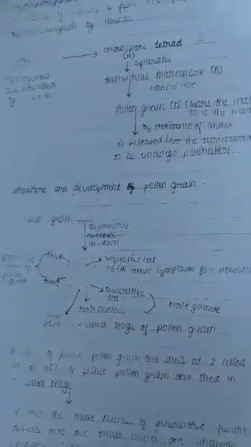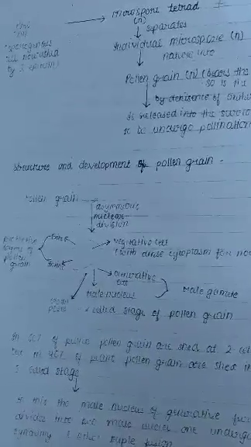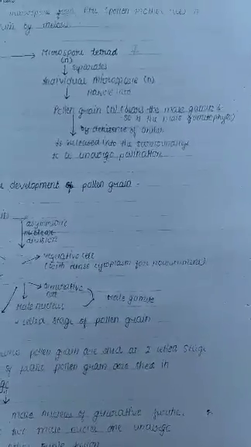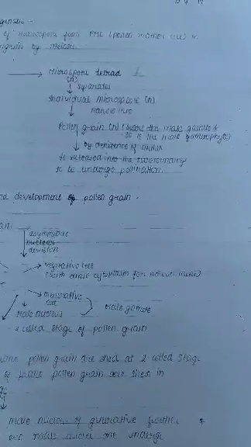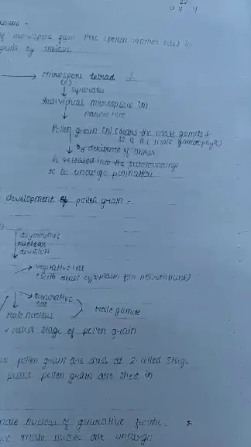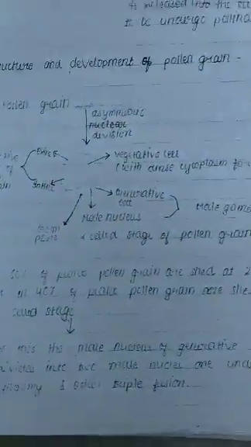Mostly it is asked in competitions at how many cell stages pollen dehisces: the two-cell stage. The generative cell further divides to form two male nuclei, which undergo syngamy and triple fusion, which we'll discuss during fertilization.